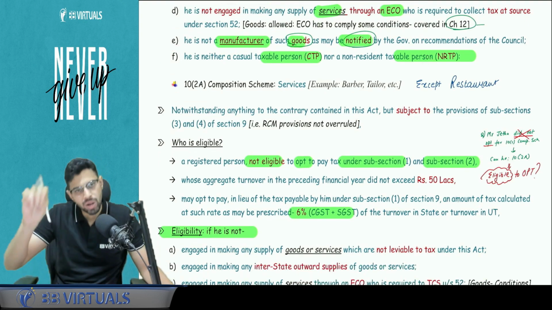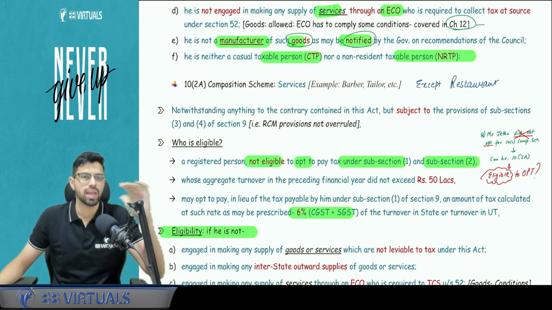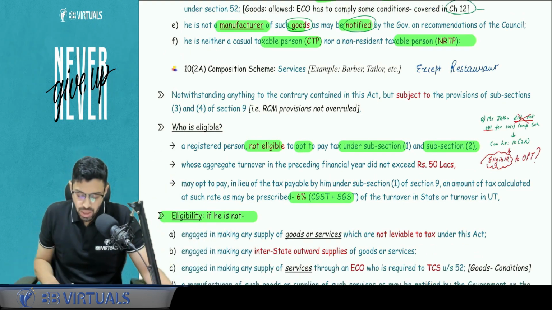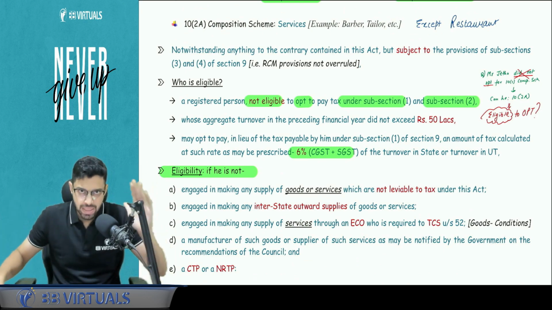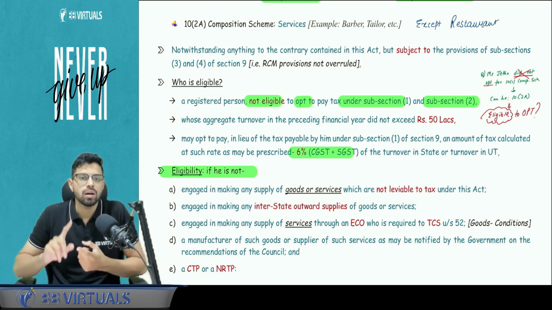CTP and NRTP already are specific types of registration, so they cannot again use the composition scheme for that. Now with respect to the composition scheme for services, section 10.2a, I have covered the basics. Now two important things to understand, that is the rate.